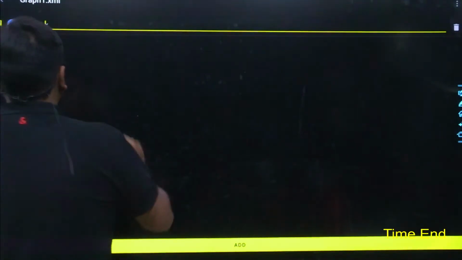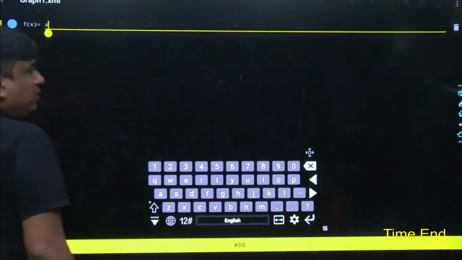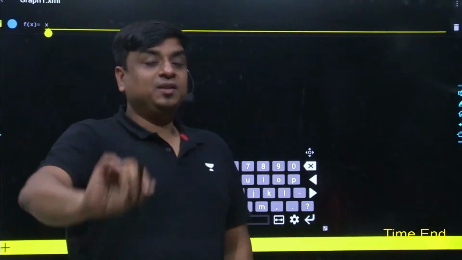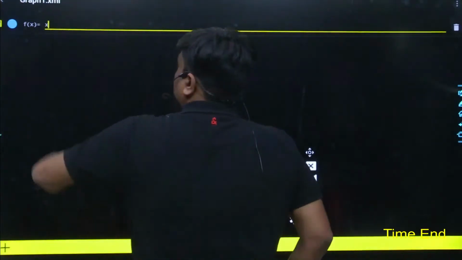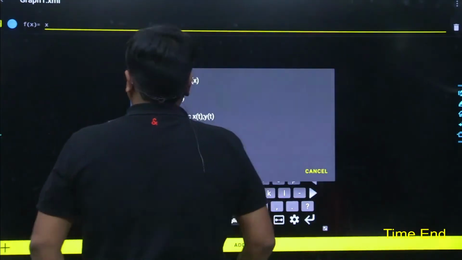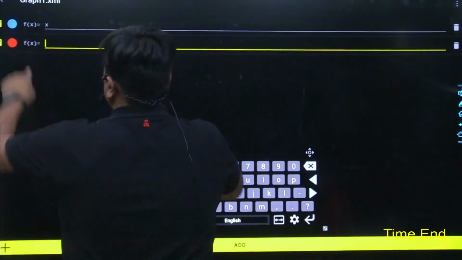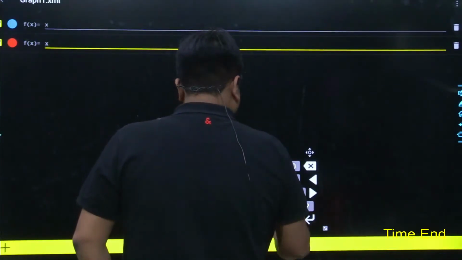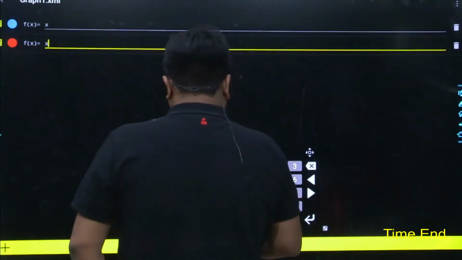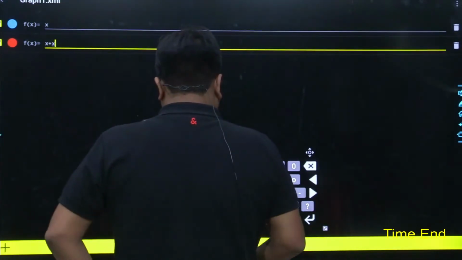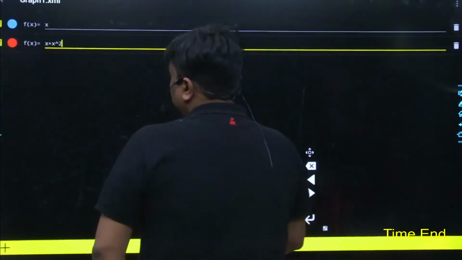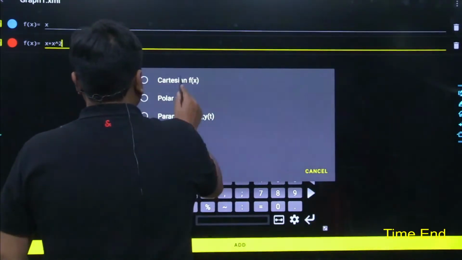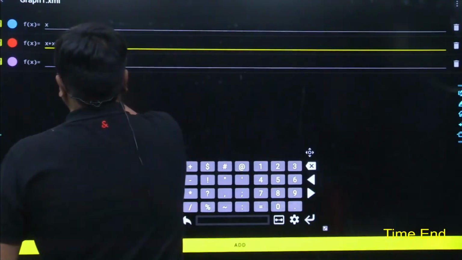If you don't understand, just try to understand in this way. Whether it's a polynomial or not, for a polynomial the power of x should always be a whole number. So here comes x. Let me do one thing. The x would be drawn in a blue curve. Then I take another graph drawn in red, which is x plus x square, x raised to the power of 2. Even if you take the higher one as well.